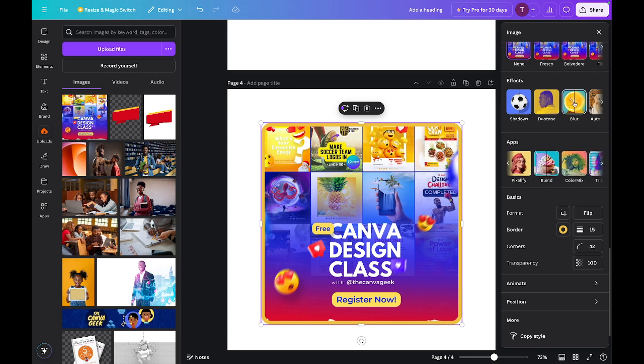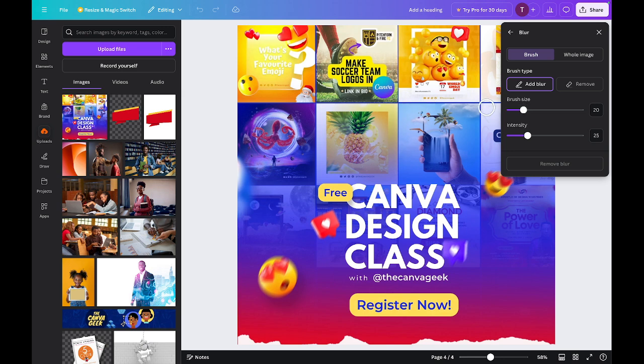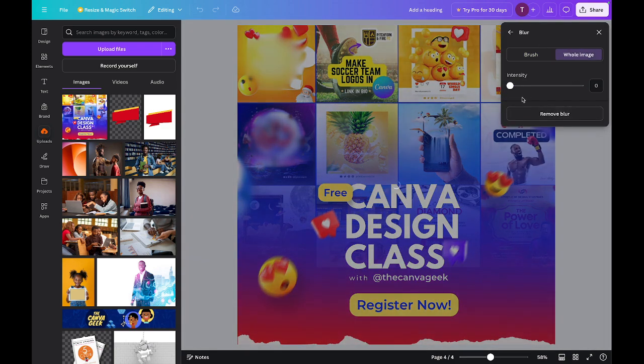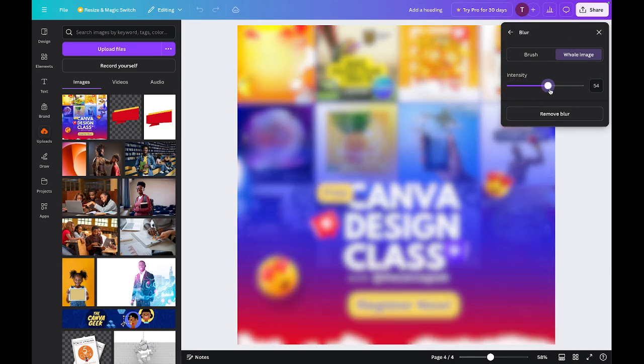I can come here and say I want to make it blurry, and it's asking me, do I want to blur some areas or the entire area? So for me, I want to blur maybe some area, so I will just stay with brush and hard blur. Brush size, can you see the size of the brush is increasing? So if I come here and I apply blur here, it blurs that off. In case I'm having areas in the design I don't want to show, it blurs that off. And I can as well say make it for the whole image, and that's done.